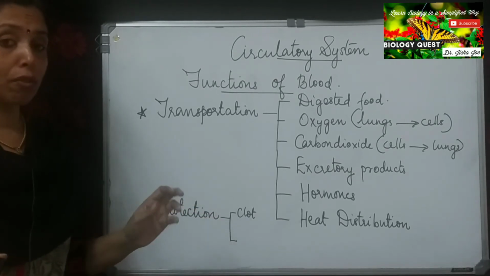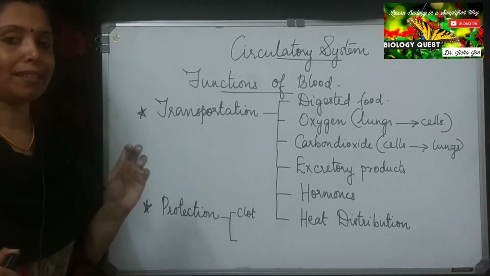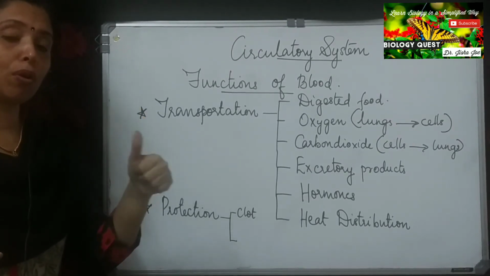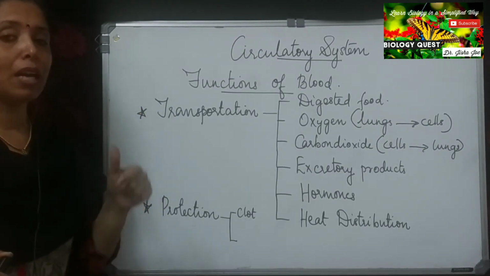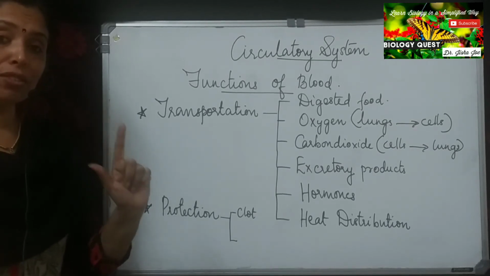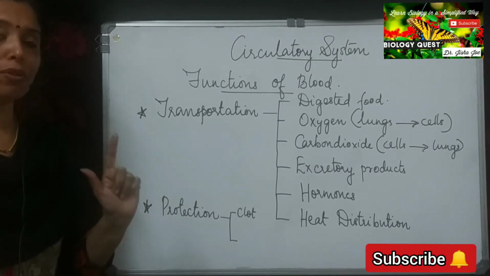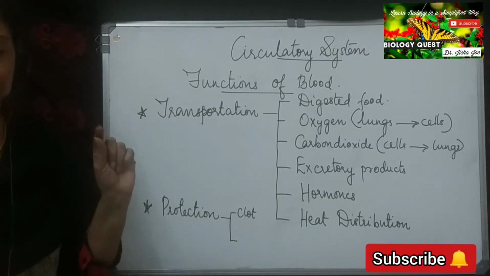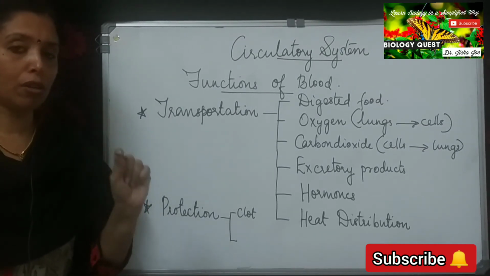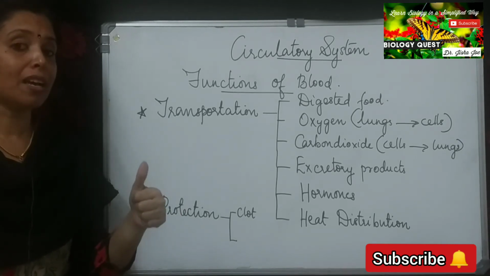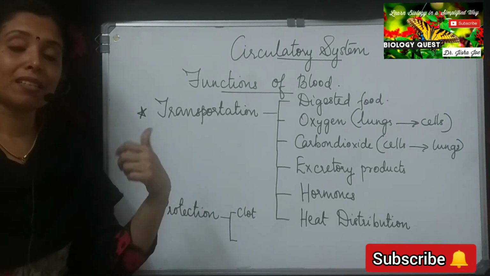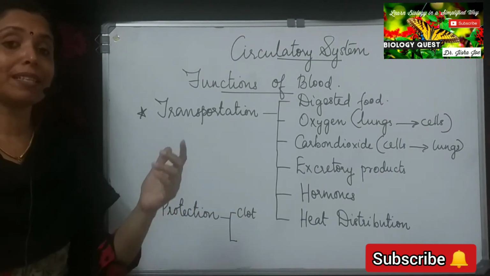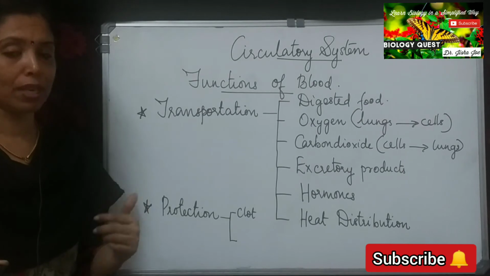And why is a clot formed at the injured region? The first reason, it prevents more loss of blood from the body, and also it prevents the entry of germs into the body through the wound or the cut part. So these are the two functions of clot. So first function is it prevents the excess flow of blood from the body, and number two, it prevents the entry of germs into the body.